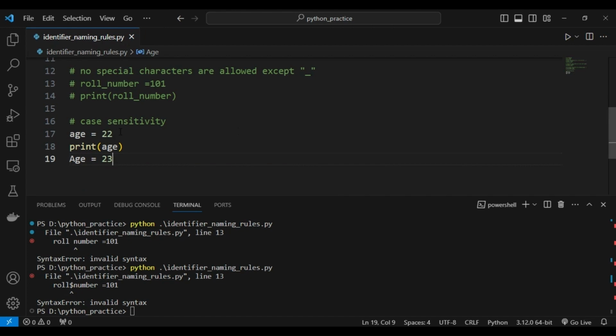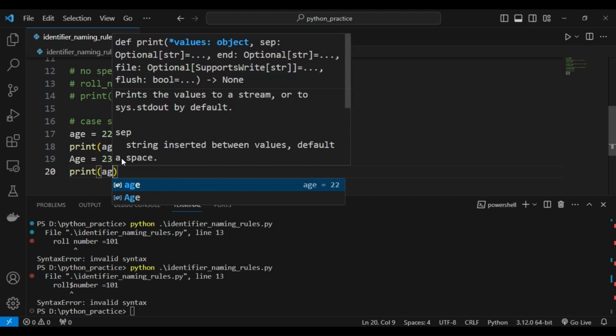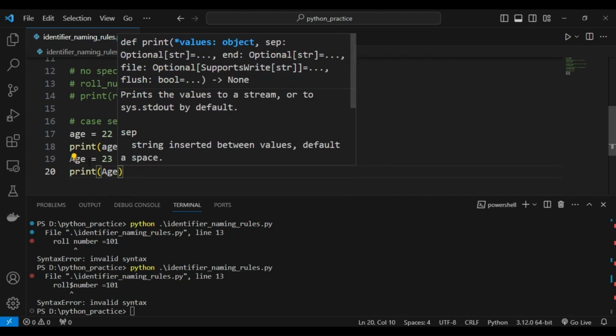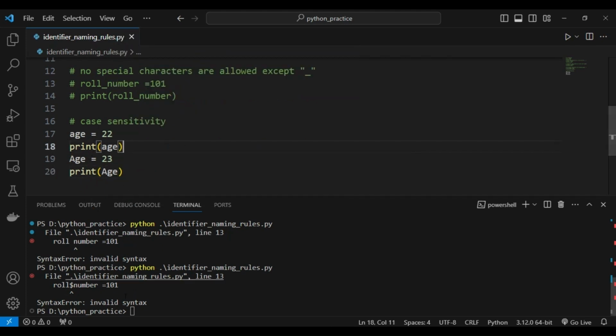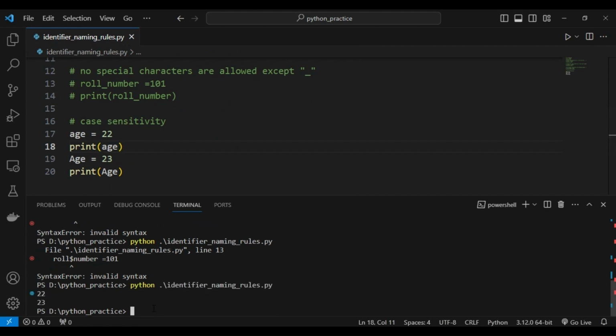These two variables are not the same. This one contains all small case letters and this one contains capital A. Both variables are different, right? These are valid because they contain valid characters. We are just seeing case sensitivity. Now if I run this, 22 and 23. You have to think about this case sensitivity whenever you are giving variable names.